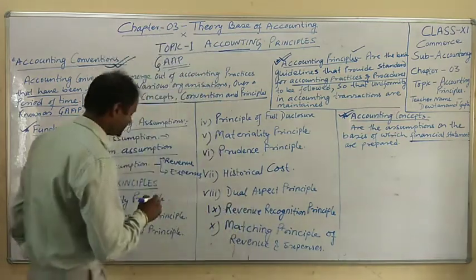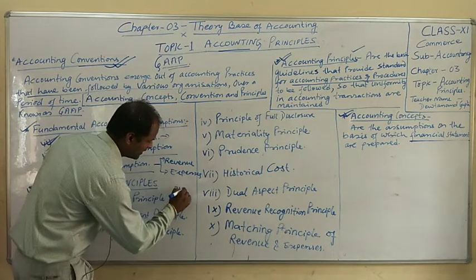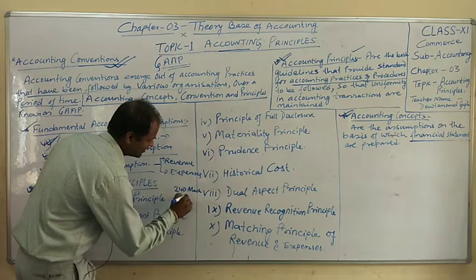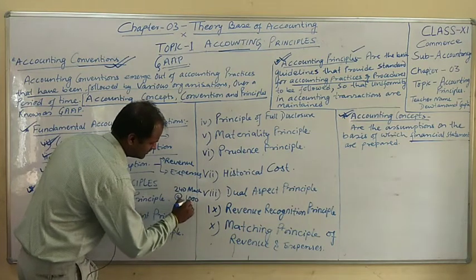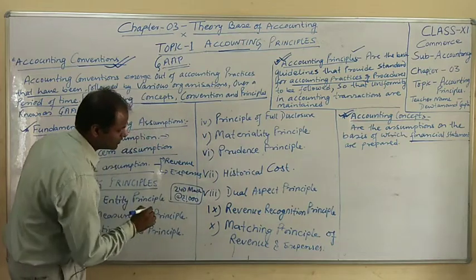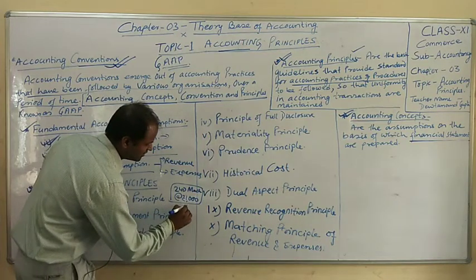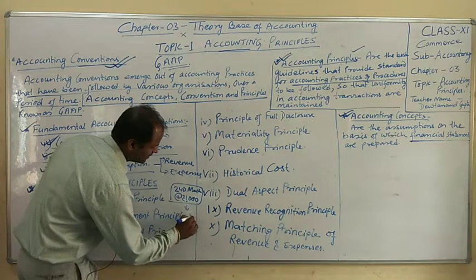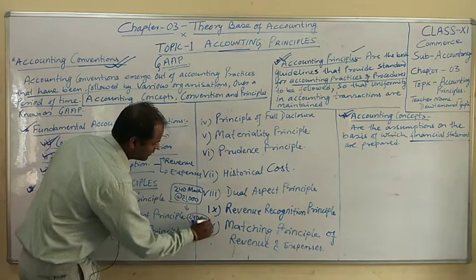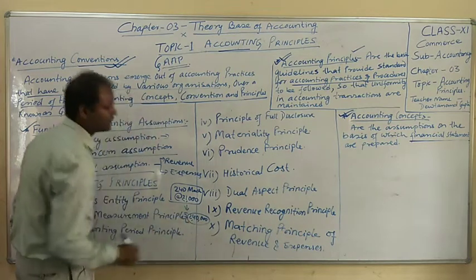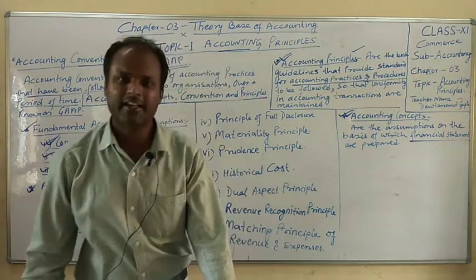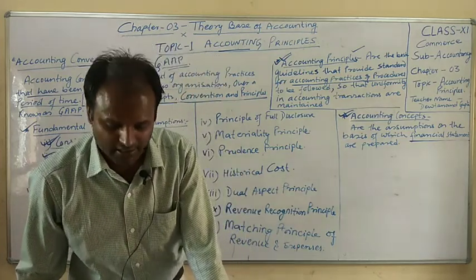Suppose I purchase 240 machines at the rate of 1000, then this will not be recorded as such in the books; it should be recorded in monetary terms, that is, 2,40,000. This 2,40,000, expressed in terms of money, is recorded in the books of accounts, not units and unit price.